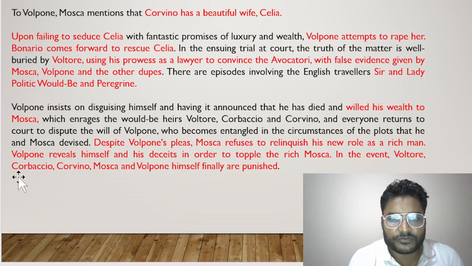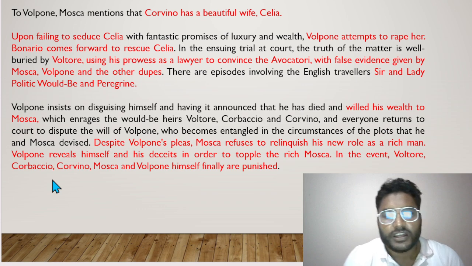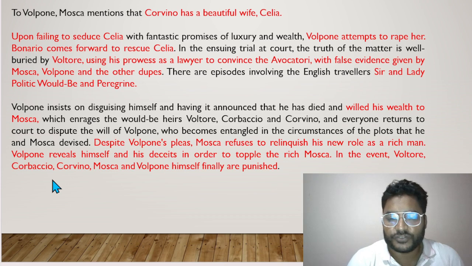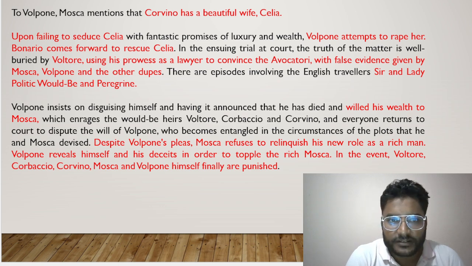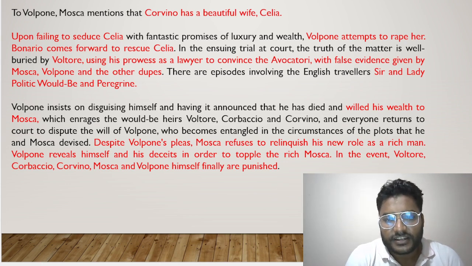Let's go to the next slide. Volpone, Mosca mentions that Corvino has a beautiful wife Celia. As I mentioned here, what Volpone does to Celia is he tries to seduce her, but he fails, and then tries to rape her. But Bonario, the character, comes forward to rescue her. Since there is a case, but in the case, Voltore, who is representing the vulture, actually a lawyer, rescues him. So here what we find is this. At the last, what happens?